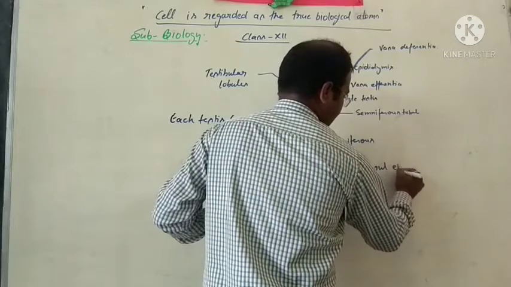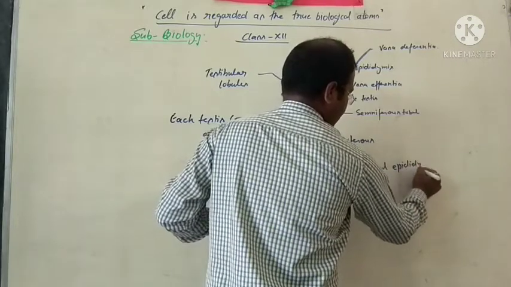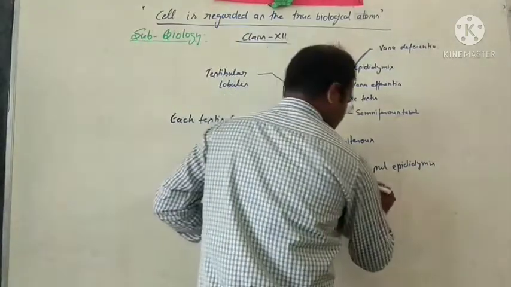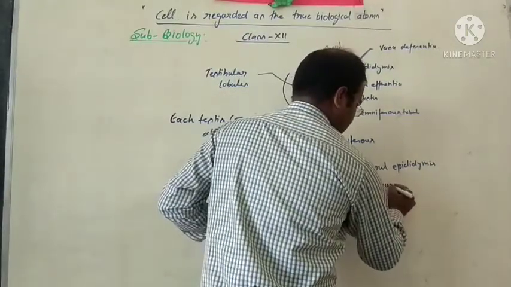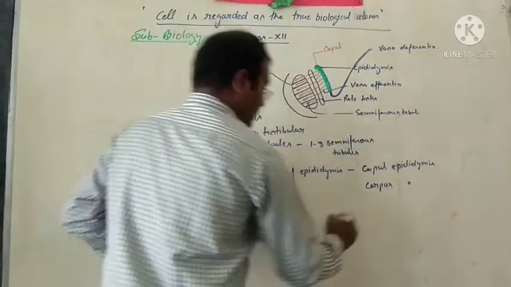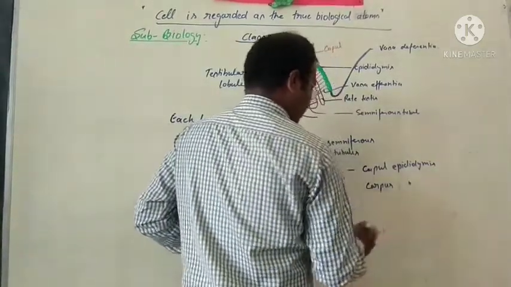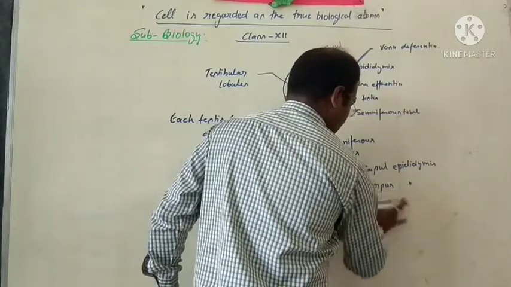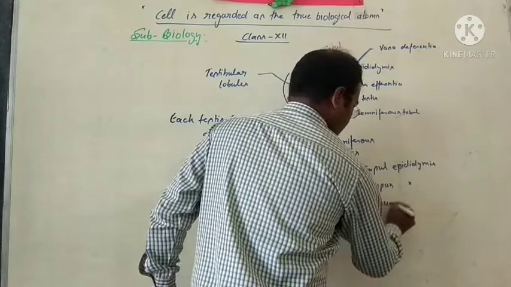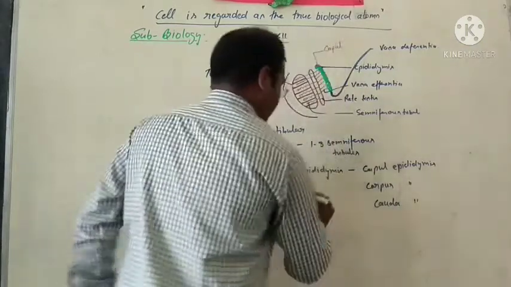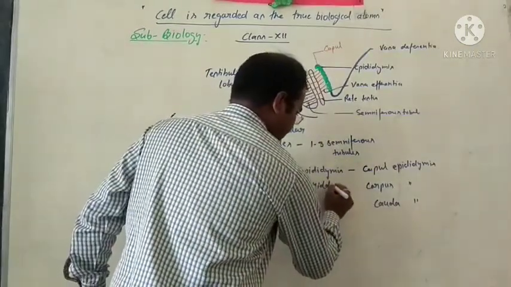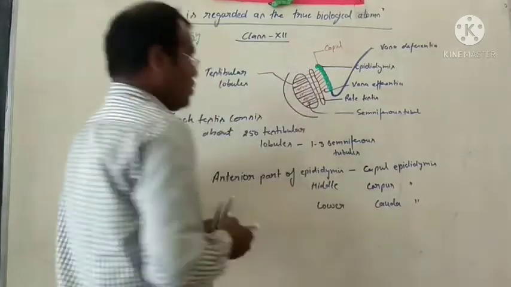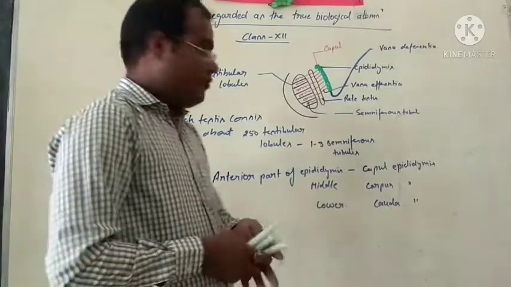The middle part is called the corpus. The posterior, or lower, part is called the cauda epididymis.